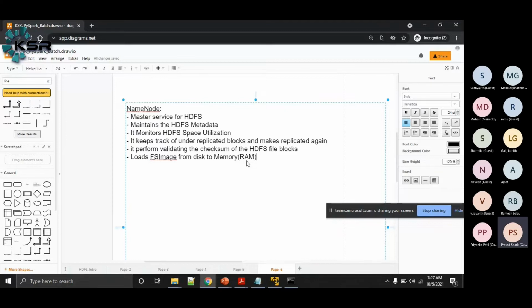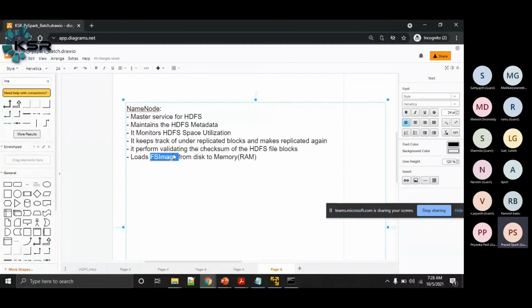For that there is something called the FS image, a file created by the secondary name node, which is a backup of the name node's metadata taken at periodic intervals. A copy of the FS image is also available on the name node system, and it will load this FS image into RAM. So this is another activity the name node performs.